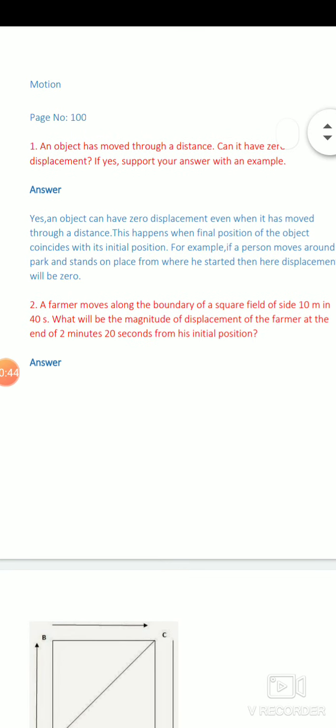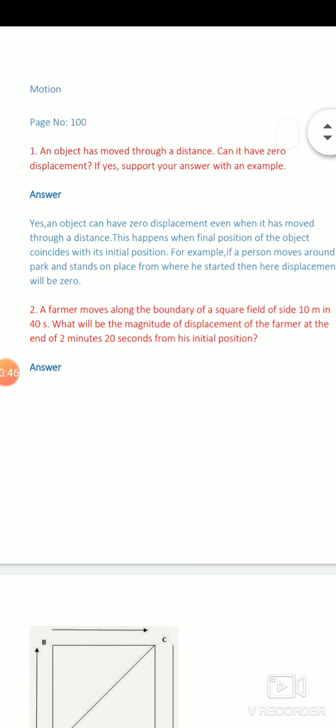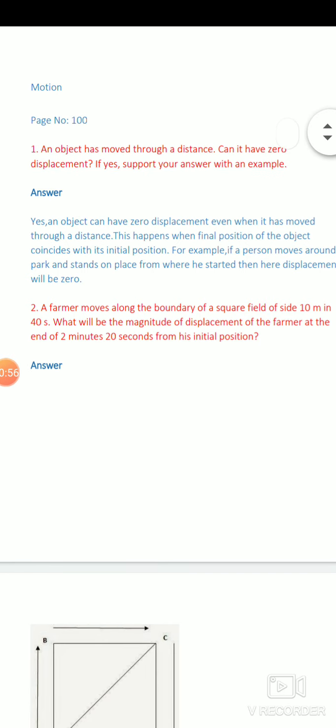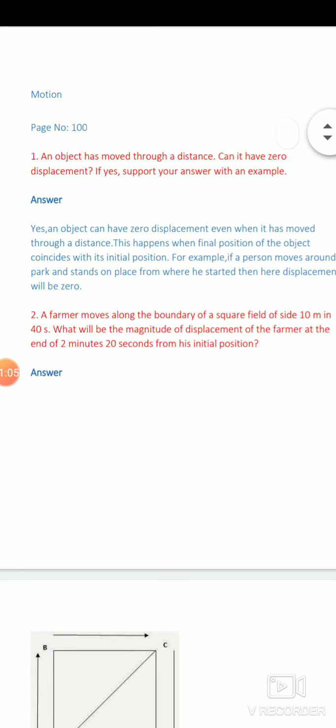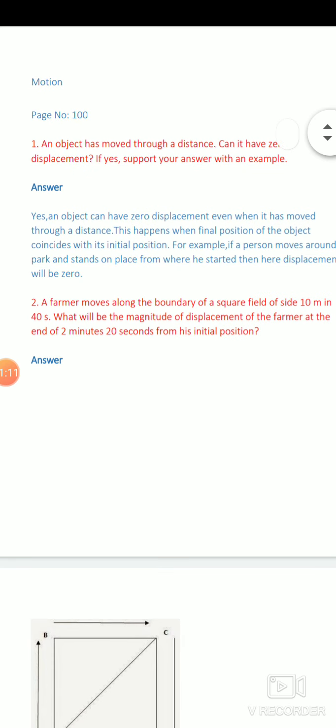We already know that displacement means the shortest distance between the initial and final position. And when an object's initial and final position remain the same, then the displacement of the object is 0. So the answer to this question should be yes, because displacement can be 0. So your answer is yes.